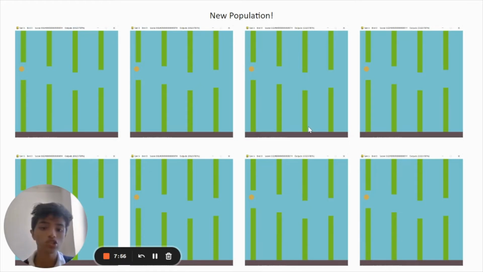You keep going, and eventually you'll get a really strong group of birds, which can probably play this game better than any human can, which is really cool.